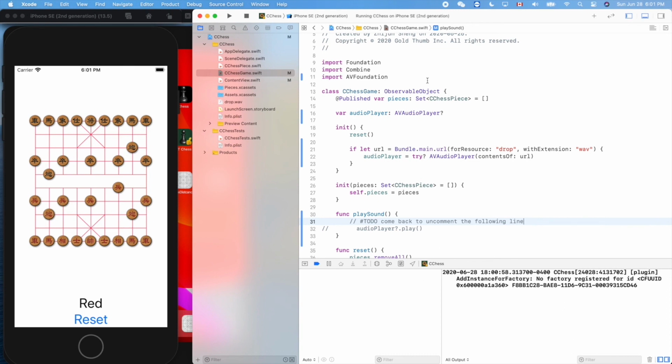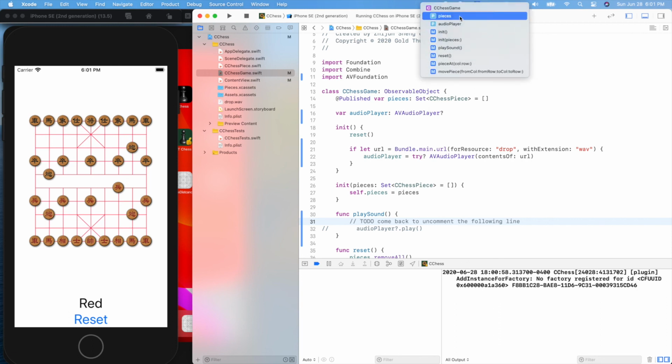Can we see the to do here? No, it's not like that. I forgot its syntax, so let's Google it.